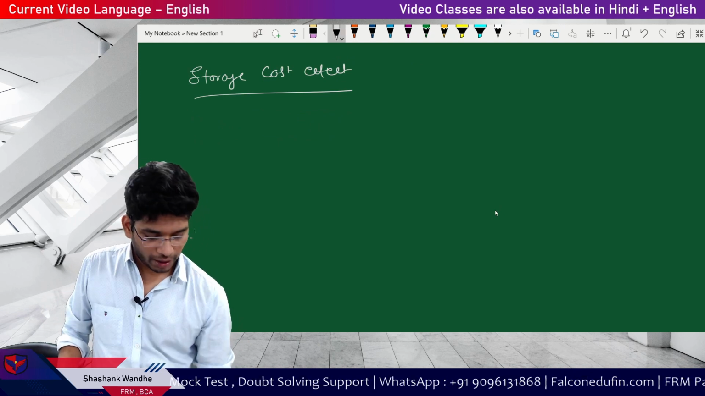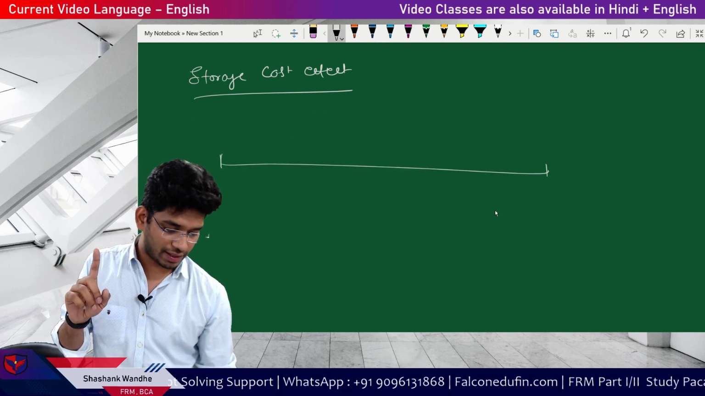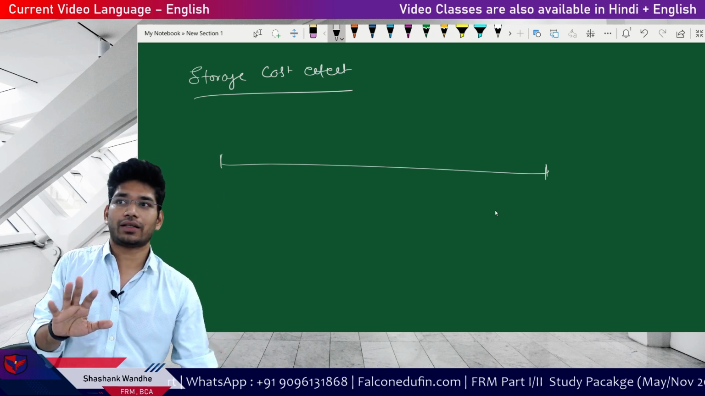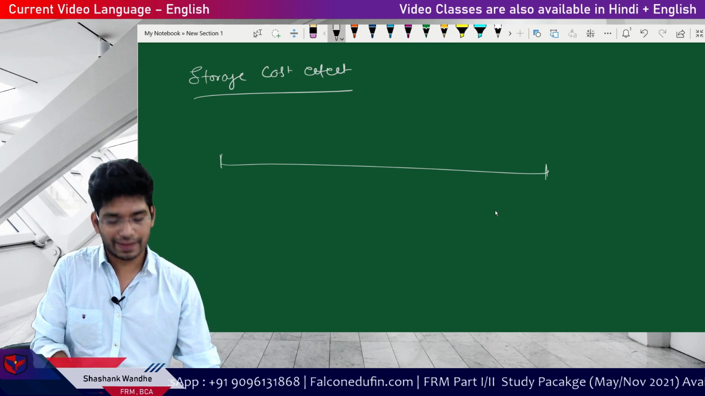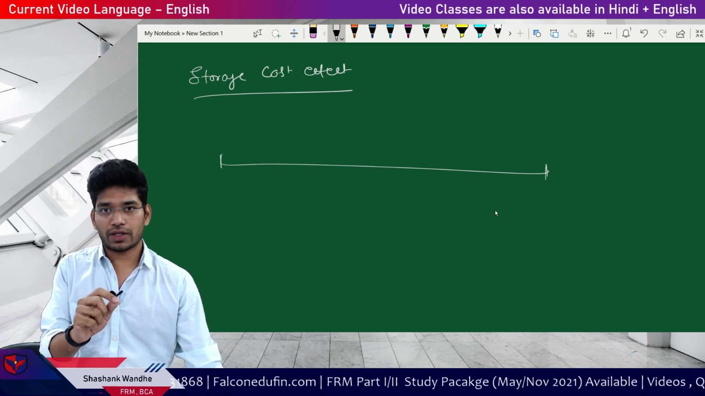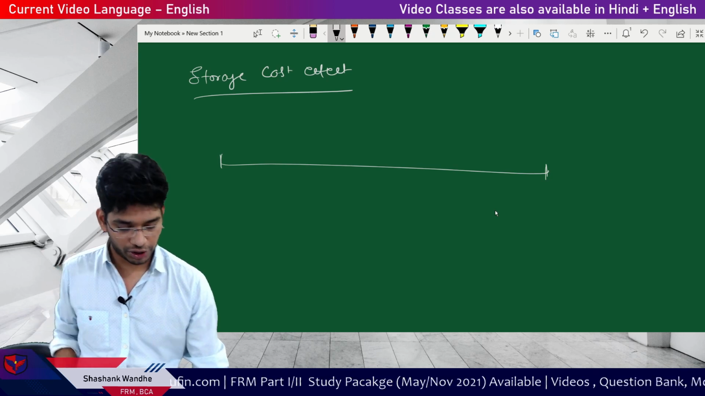Again, we will take the timeline. This is your timeline, and storage cost is that factor because of which many students commit mistakes in this area. GAP knows this, and GAP will test all the possible variations of storage cost, and here I have to show you what the possible variations are.